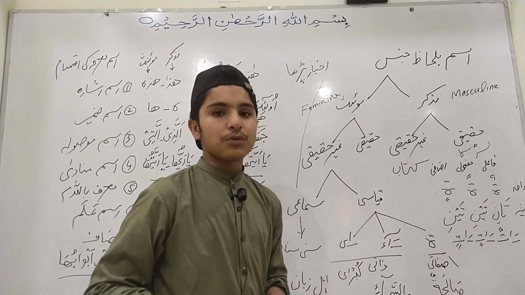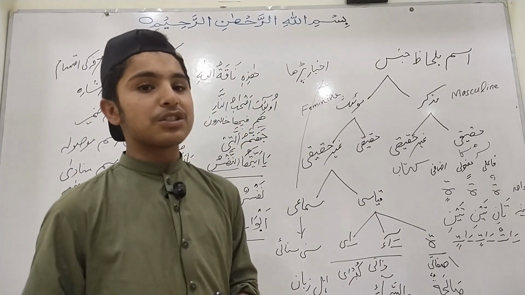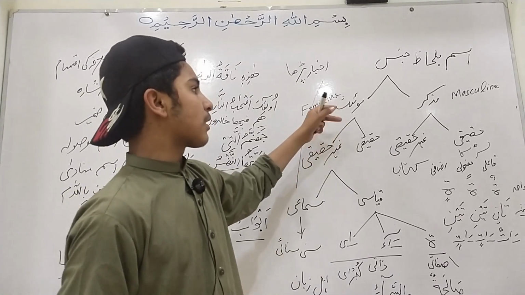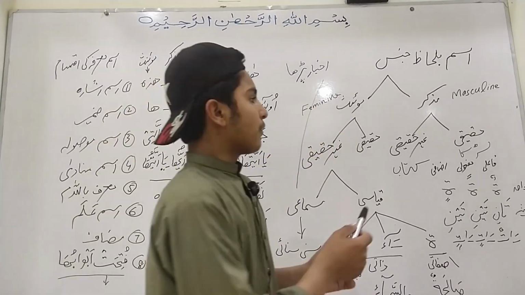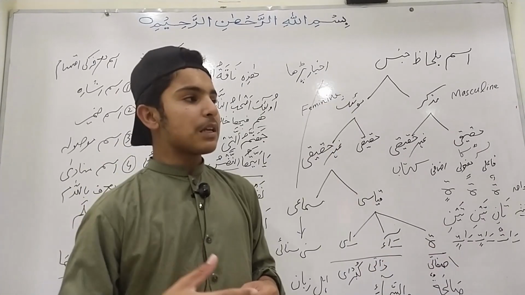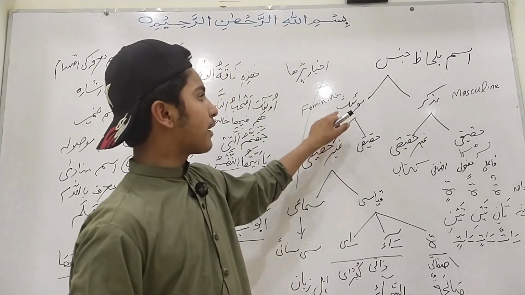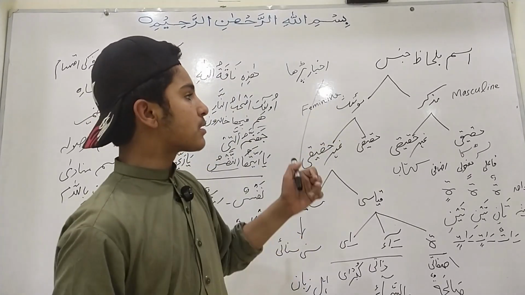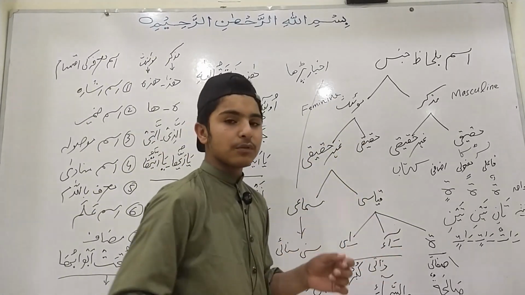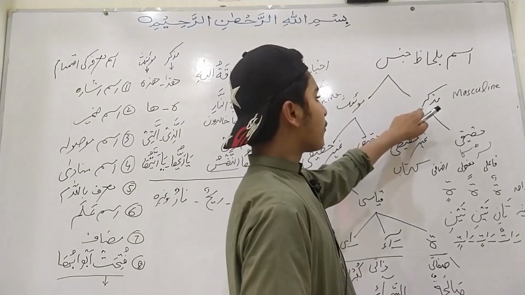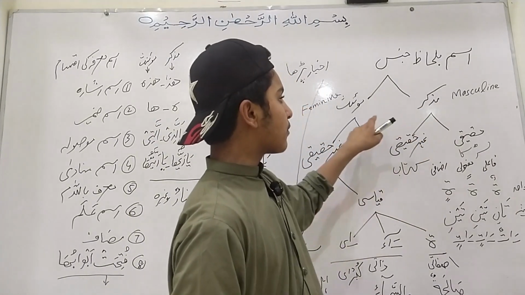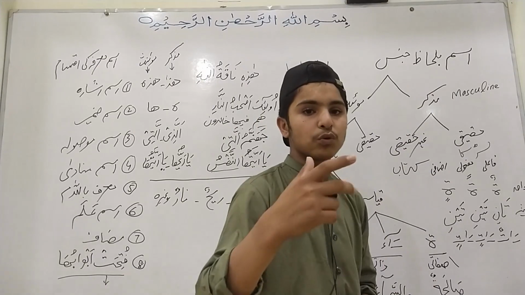These are those nouns which are female in gender. These nouns are called muannas or feminine. For example, muzakkar, masculine, is boy, and muannas, feminine, is woman, because a woman is female in gender. Furthermore, muzakkar and muannas are both divided into two parts.